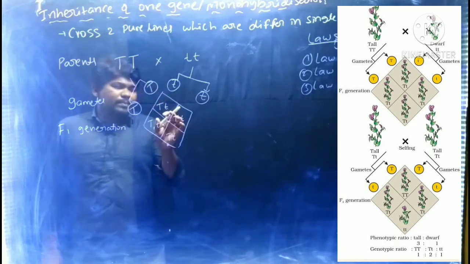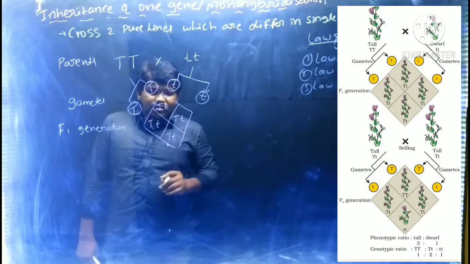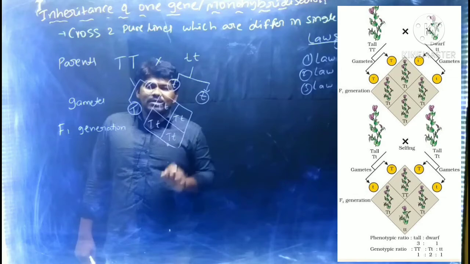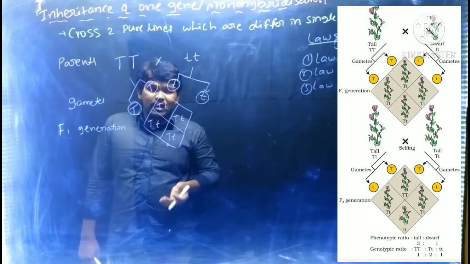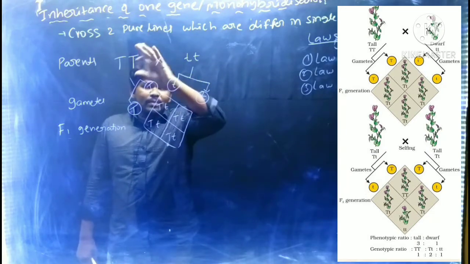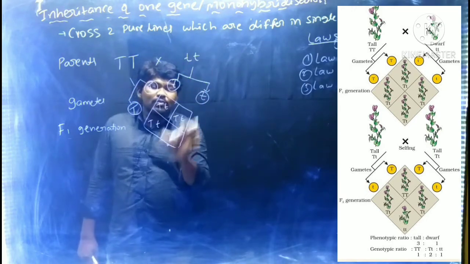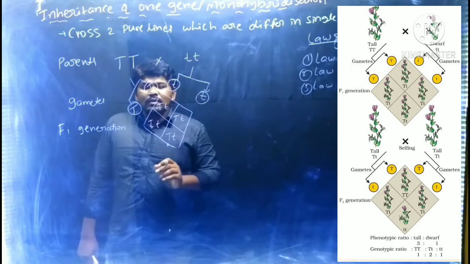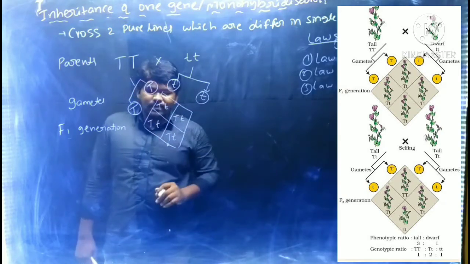If you see the genotype of F1 generation, all are heterozygous dominant, all tall plants only, because one dominant allele is there. Only one parental character is expressed in the F1 generation.